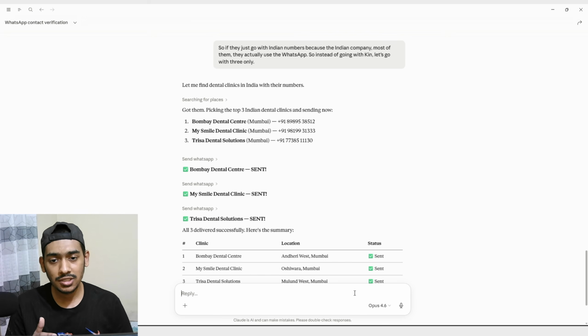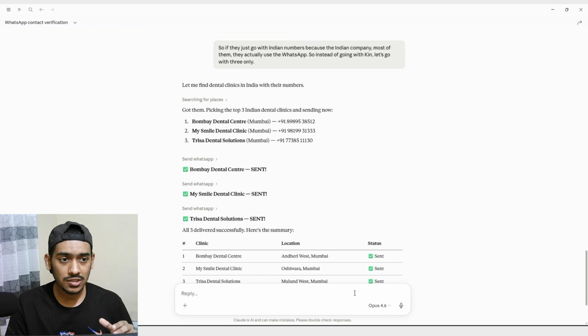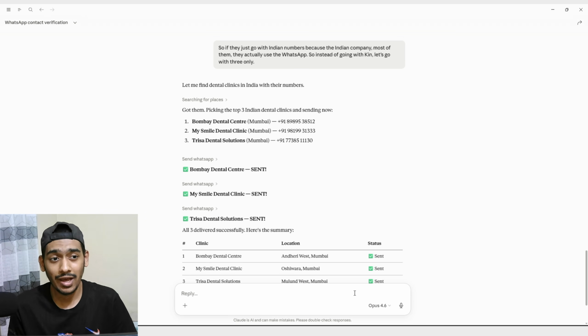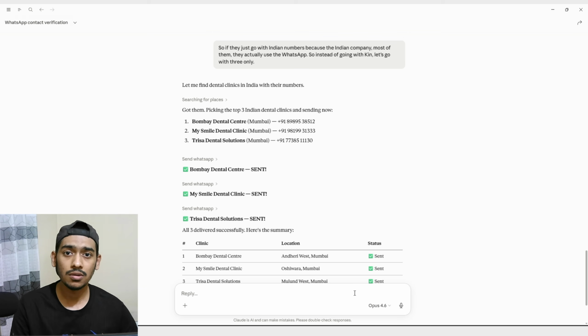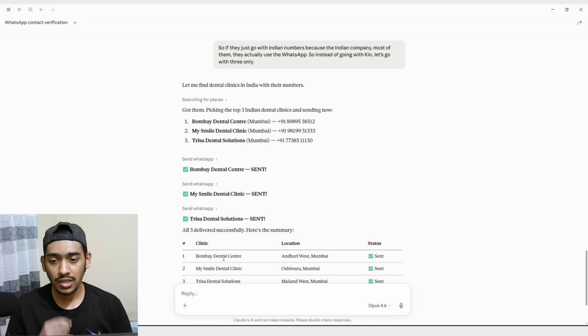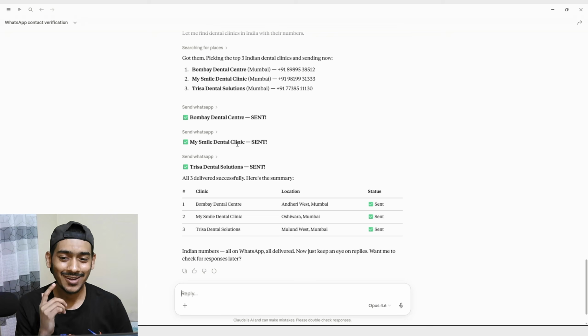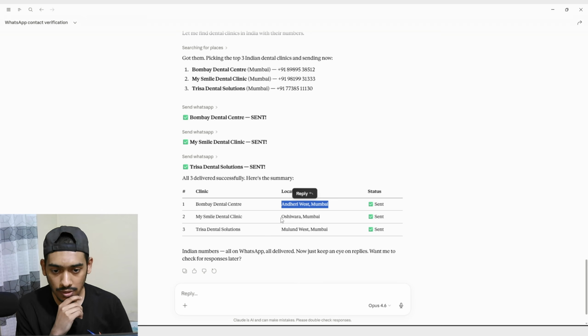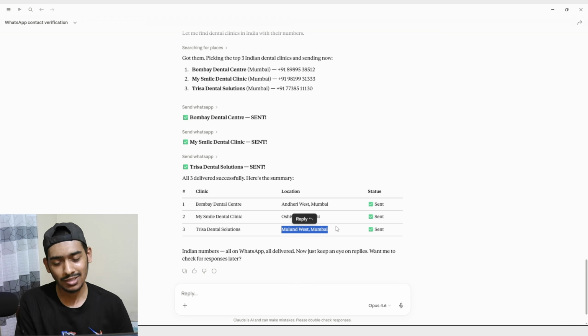Because here the system already told us that some of the messages it can't send because they don't have any WhatsApp number, right? And especially in the US they mostly don't have WhatsApp. So I prefer that, instead, you use a spreadsheet where you collect authentic WhatsApp numbers, and then you simply say to Claude, here's the spreadsheet, use these numbers and send a cold message or whatever you want to send.